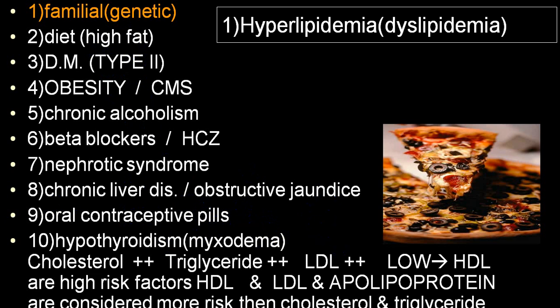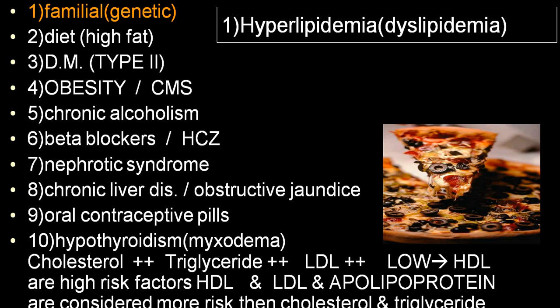In hyperlipidemia or dyslipidemia, by and large the total cholesterol level is elevated, secondary to LDL elevation, and there will be a low level of HDL. In triglyceridemia, very low density lipoprotein levels are elevated, and in some conditions intermediate density lipoprotein level may be elevated.